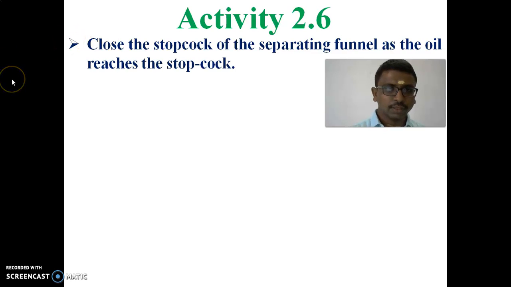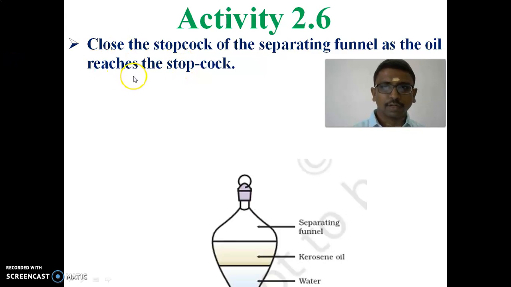Then close the stopcock of the separating funnel as the oil reaches the stopcock.